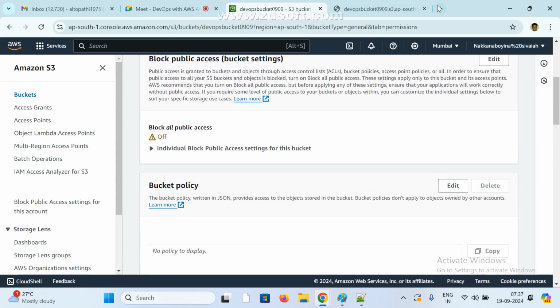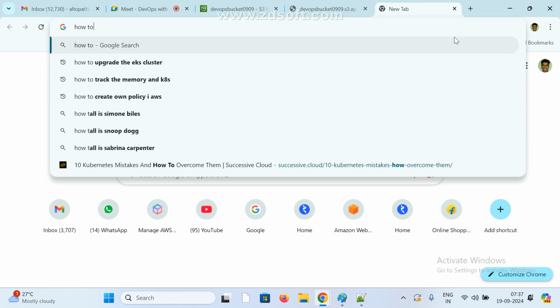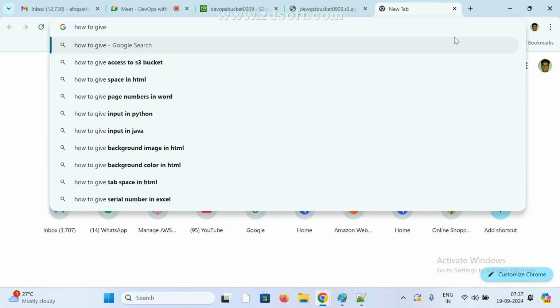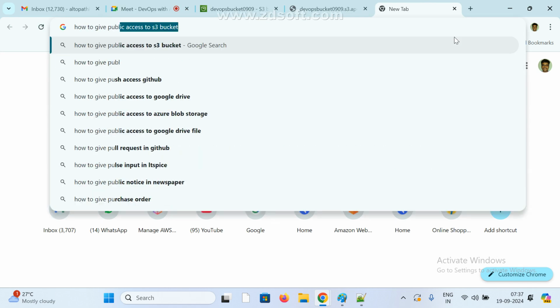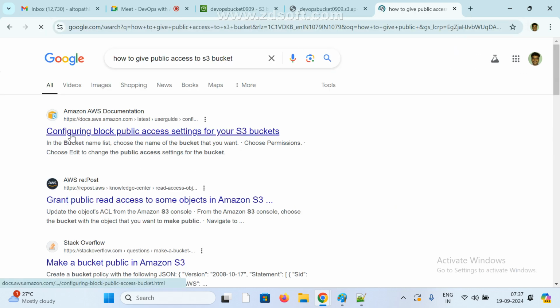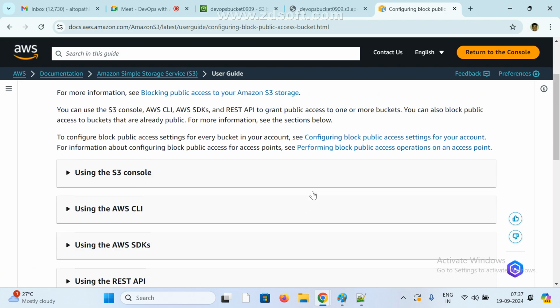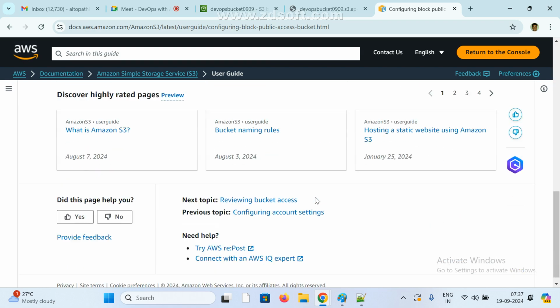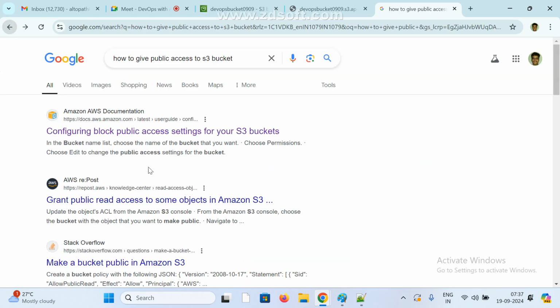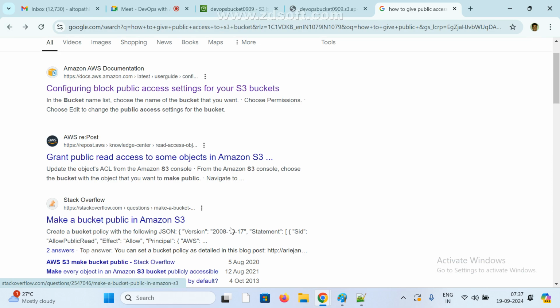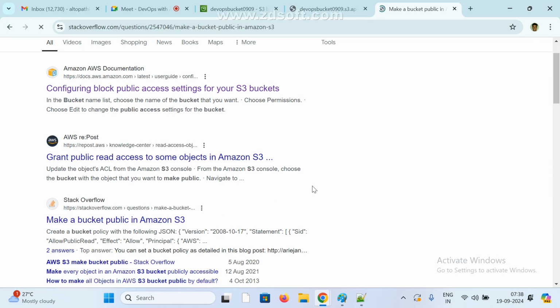Where we can give, or how to give, public access for an S3 bucket. So configure public. They also provide steps: give public, make public access in S3.